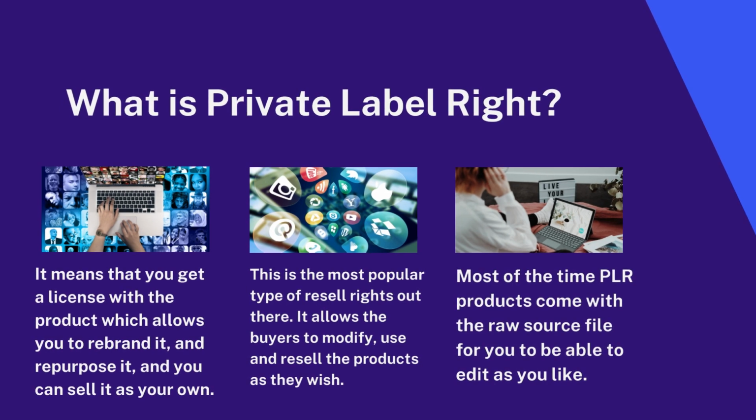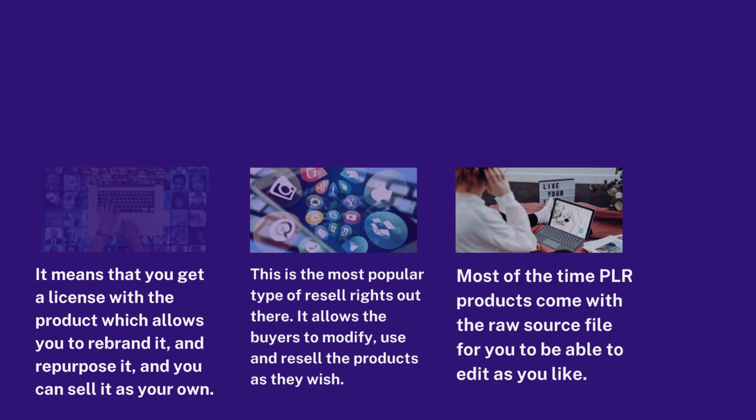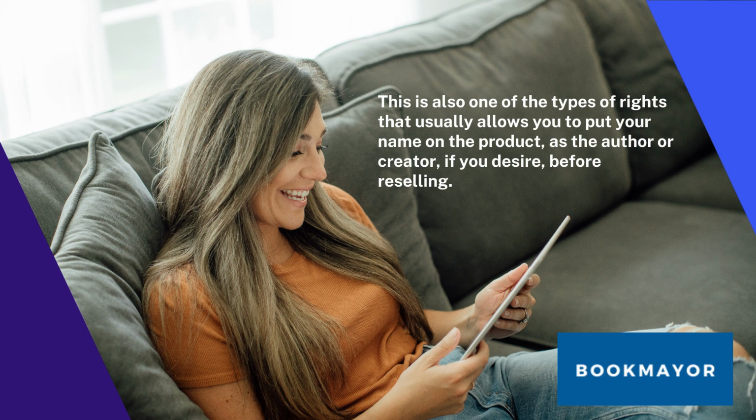Most of the time PLR products come with the raw source file for you to be able to edit as you like. For example, instead of just the PDF file, you can get the raw doc formats for the particular PLR product, to edit as you like. If you like to add more words or remove certain words, you are able to do that and save as a completed PDF version, before reselling. This way you can even end up improving the product and reselling the improved version.